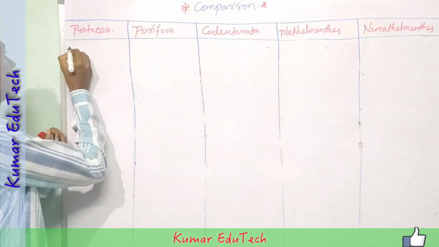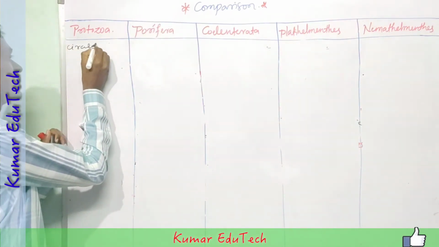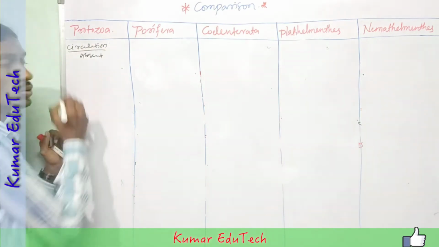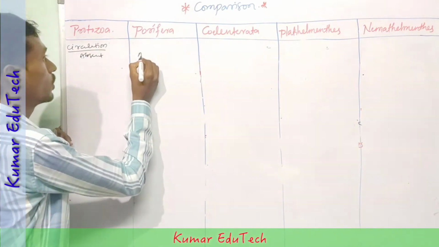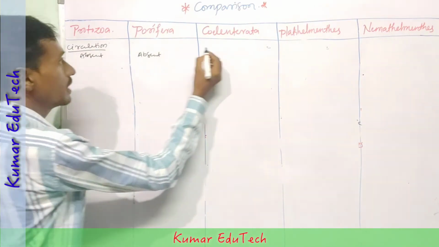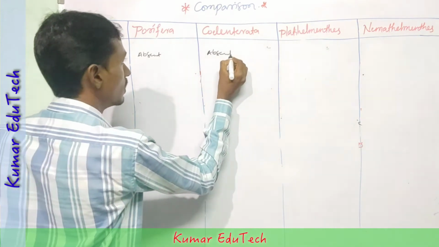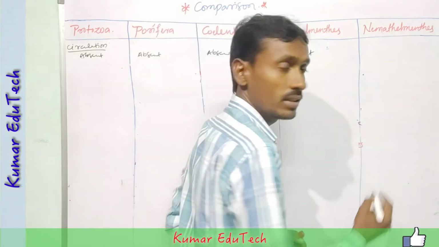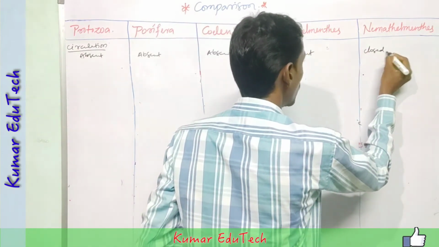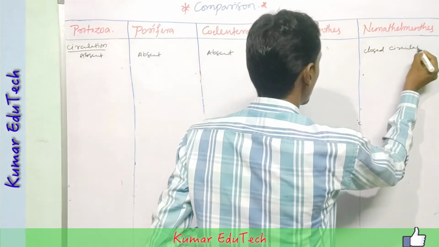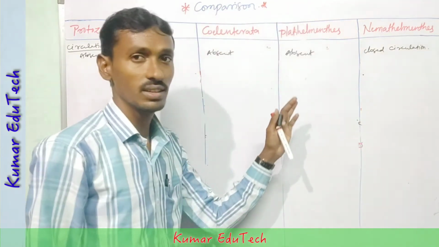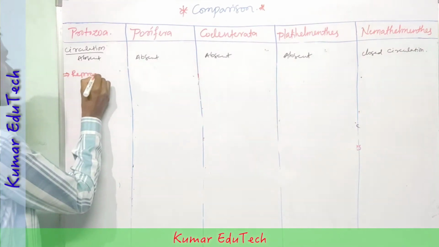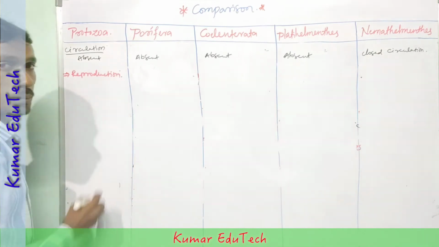Next point is circulation. Circulatory system is absent in protozoa, and in porifera also absent, coelenterata absent, platyhelminthes absent, and Nemathelminthes have closed circulation. Next, reproduction.